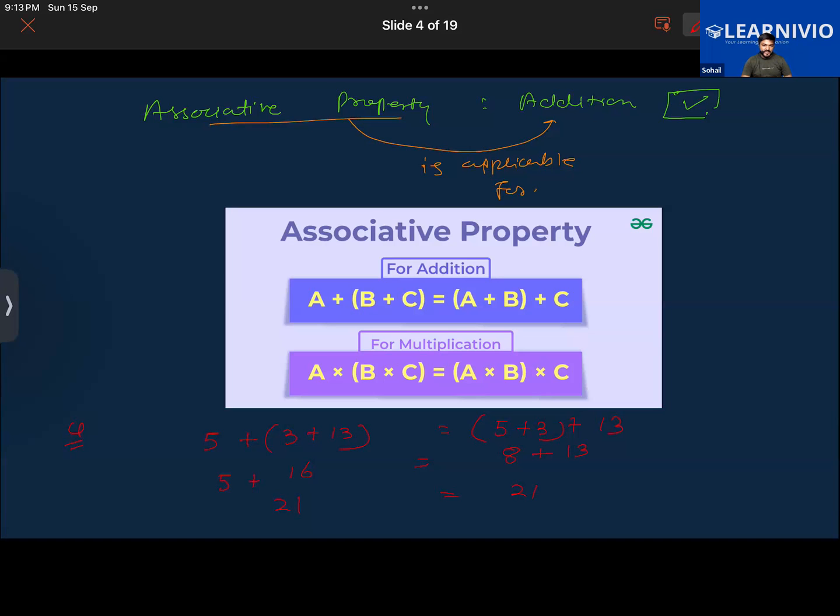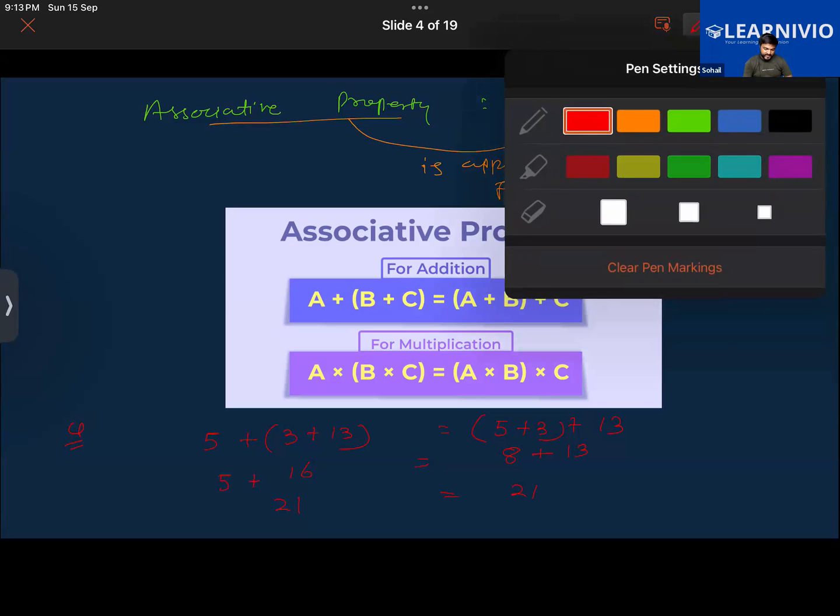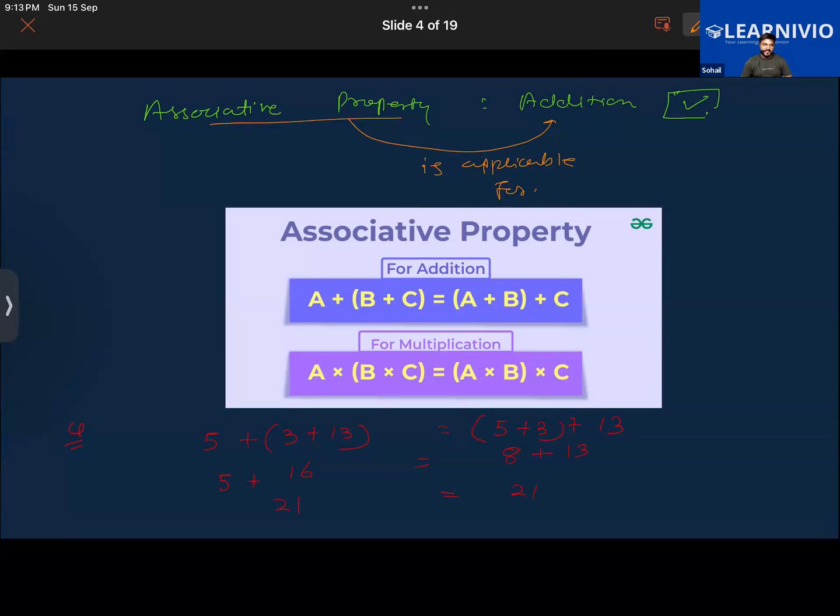And in fact, it is applicable for multiplication as well, but we'll be learning about multiplication in detail later on. Okay, write down this quickly.